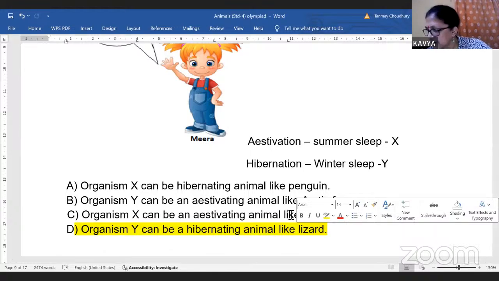So, adaptation of animals. Somebody is asking. Adaptations are those structures present in animals which help it to live comfortably in their habitat, in their home, wherever they are living. For example, camel has got a hump so that it can live comfortably in the desert. It can go for days without food and water. So that is known as adaptation.